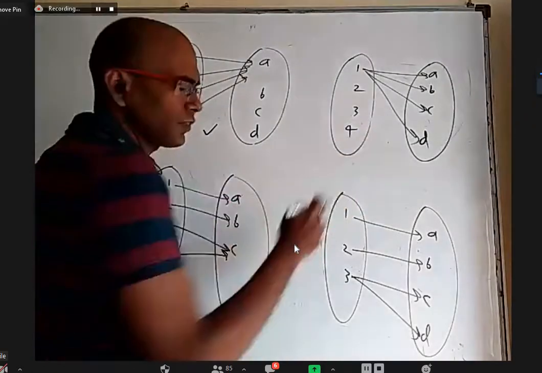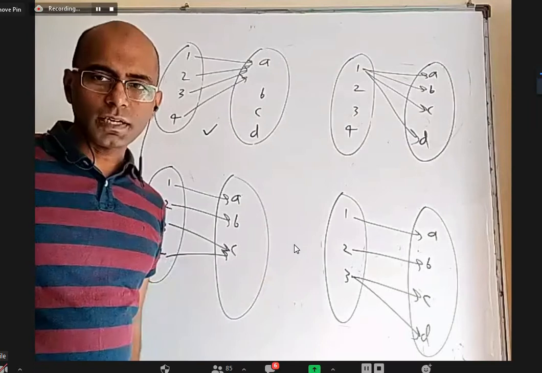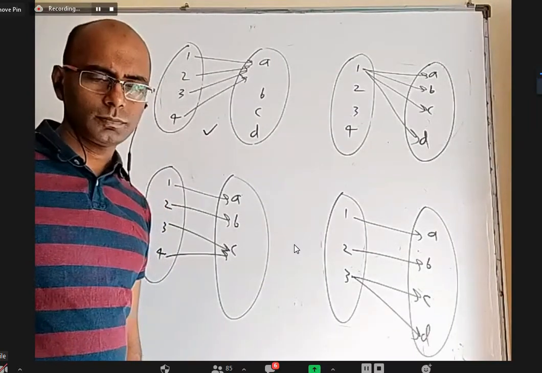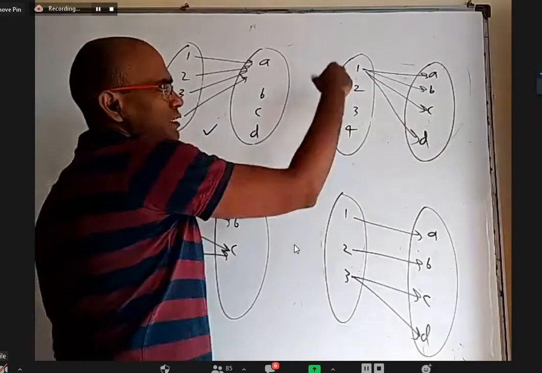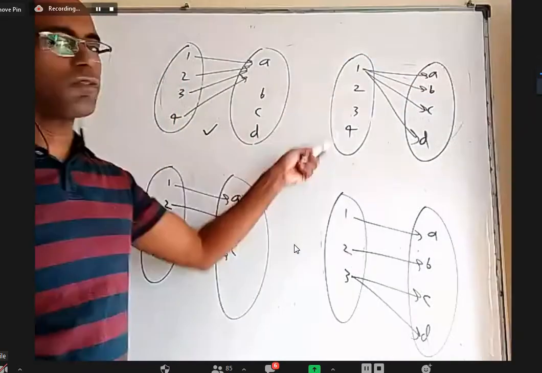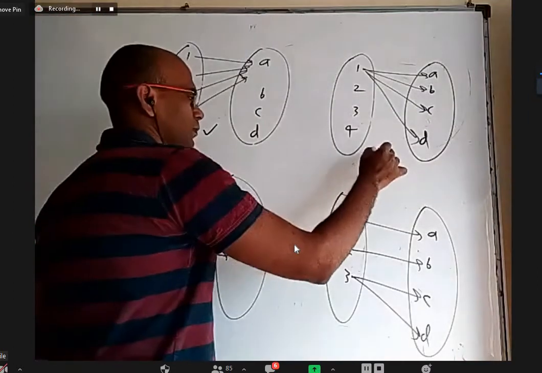Is the second one a function? No, sir. What is the reason why the second one is not a function? Not all elements are used, and an element cannot have more than one image. One has multiple images, and 2, 3, 4 don't have images. It is violating both conditions. Okay, so it is not a function.